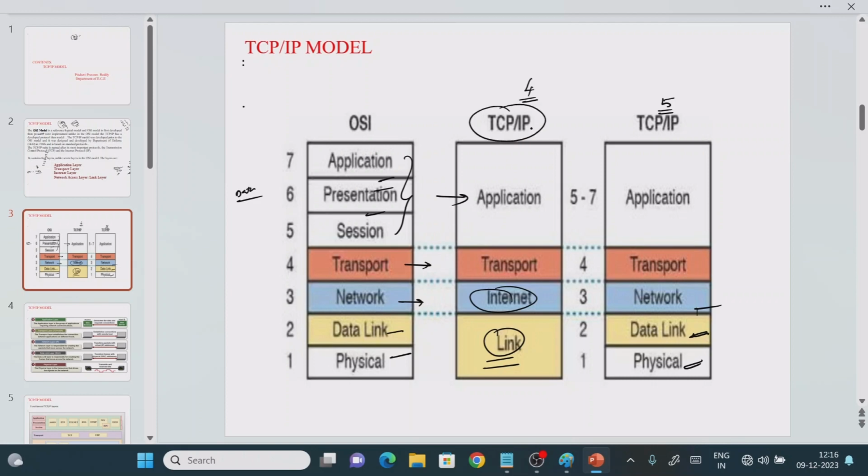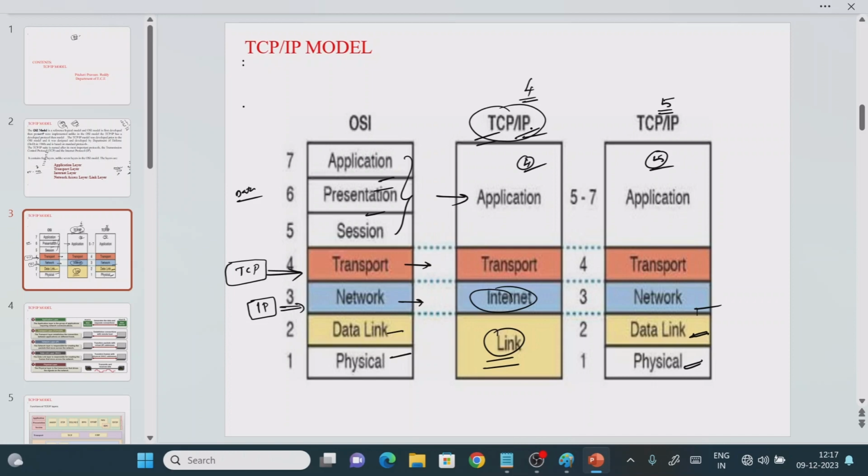Why do they call it the TCP/IP protocol? Because the major operations are performed by the transport layer as well as the network layer. The network layer works based on the IP address mechanism. Here we have the TCP and UDP protocols, right? The main importance is given to the connection-oriented TCP protocol. That's why they have given the name TCP/IP protocol. This is the 4-layer architecture, and this is the 5-layer architecture. It differs across industries: some people follow the 4-layer model, some follow the 5-layer model.